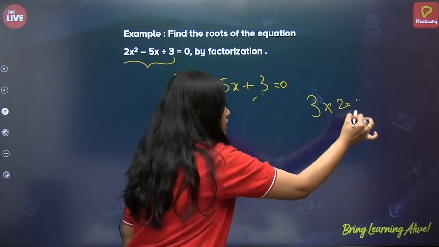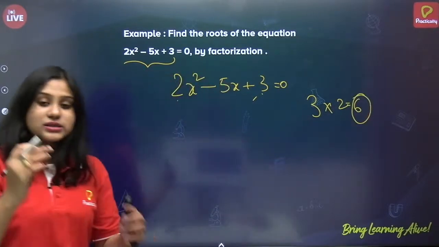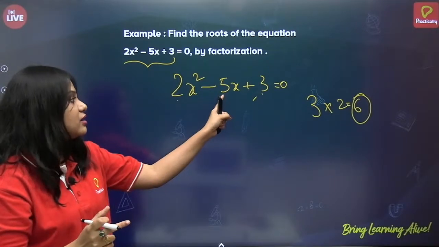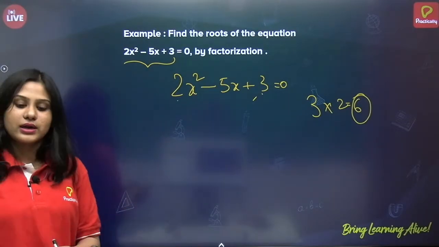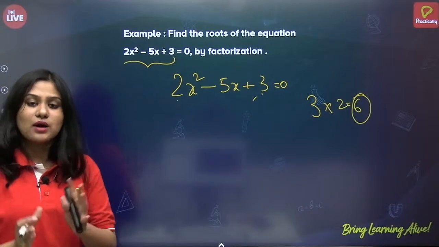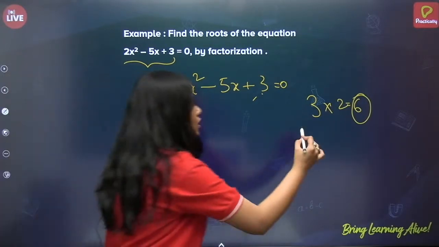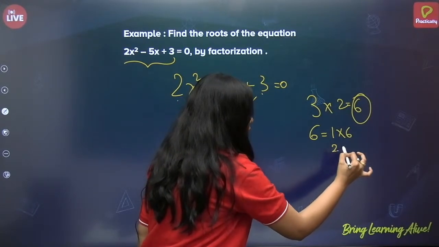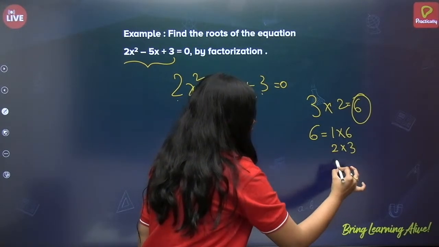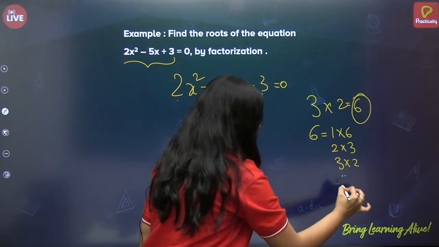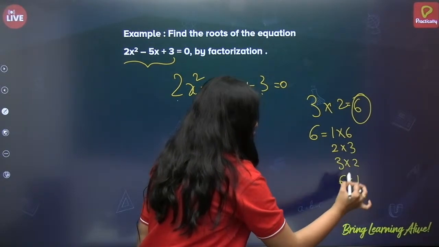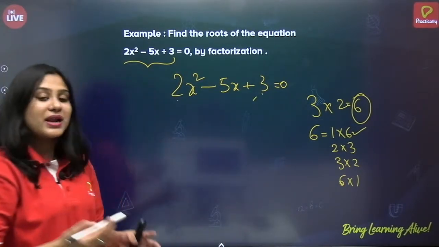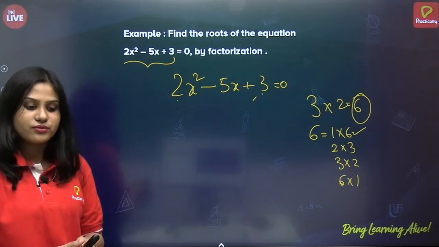6. Now you have to factorize this 6 in such a way that the sum of the factors should be 5 or minus 5, correct? This is what we have learnt in the steps. Now, how can I write 6? 1 into 6, 2 into 3, 3 into 2, 6 into 1. So, I can use this one, because minus 6 plus 1 is nothing but minus 5.